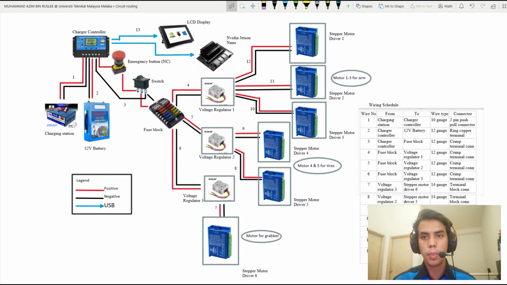This is the overview of power distribution for the control panel. It is supplied by a 12-volt battery and connected to the charger controller, so it can be charged whenever the battery is dry. The charger controller is also connected to the fuse block to distribute the voltage to other devices, and also for safety precaution, it will cut off electricity to one of the circuits in case of overload on the circuit, indicating an electric short. And it is also connected to the emergency button for cutting off the electricity. The fuse block will distribute the voltage to the voltage regulator and then step up the voltage for the stepper motor to operate.